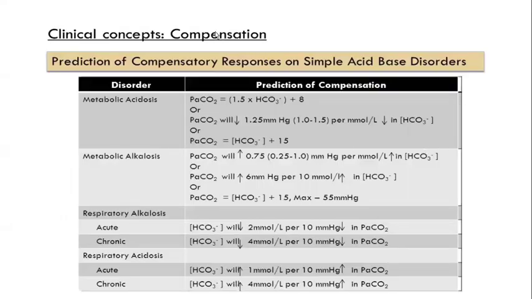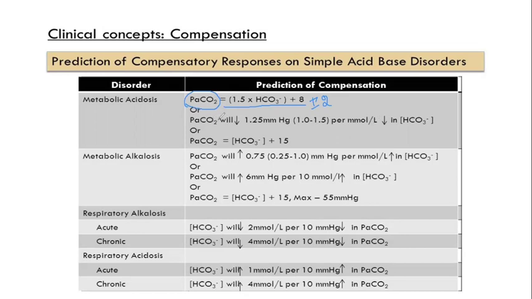This is first for metabolic acidosis. What will be the compensation in metabolic acidosis? There will be a deficiency of bicarbonate, so there will be a decrease in PaCO2 also. That is a normal thing. So we have to calculate the expected PaCO2 decrease. For that we have a formula known as Winter's formula. This is 1.5 times the given bicarbonate level plus 8. Finally, we add plus or minus 2 to get a range. This is for the expected PaCO2.